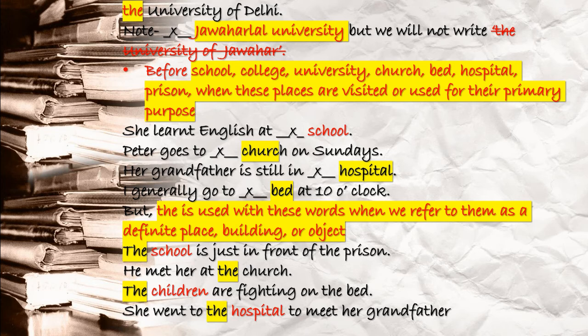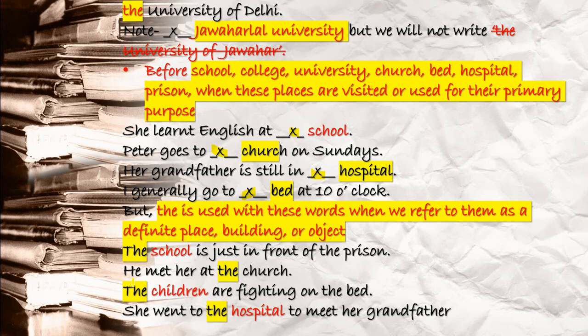She learnt English at school or she learnt English at college. Will not put any article. Peter goes to church on Sundays. You will not write the church, because here church is used for its primary purpose. Or school is used for its primary purpose. Her grandfather is still in hospital. Why? Because he is ill, and when someone is ill, obviously he or she will go to hospital for treatment. So here hospital is used for its primary purpose. I generally go to bed at 10 o'clock. Here bed is used for the primary purpose. So before bed we will not use any article.